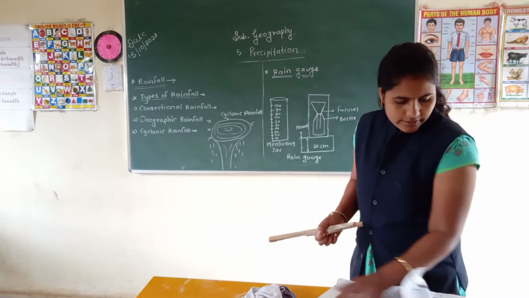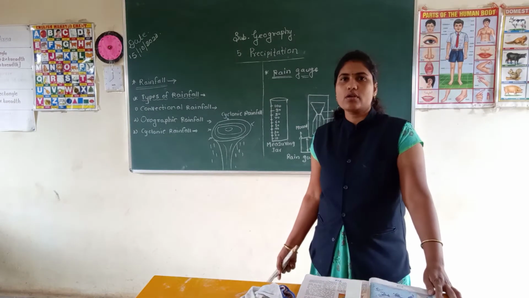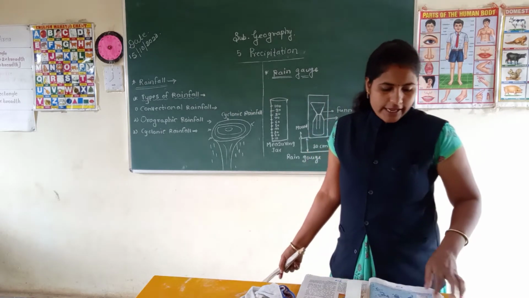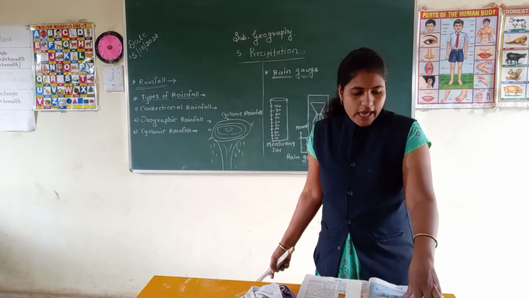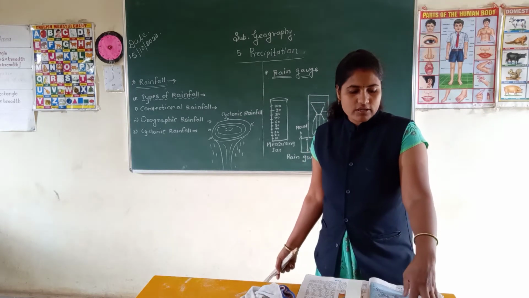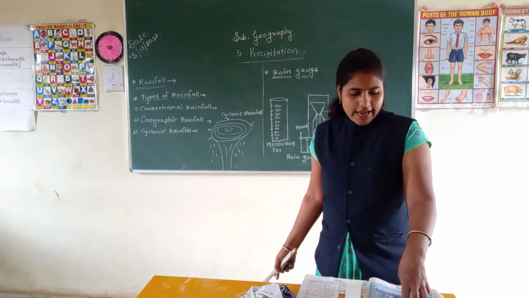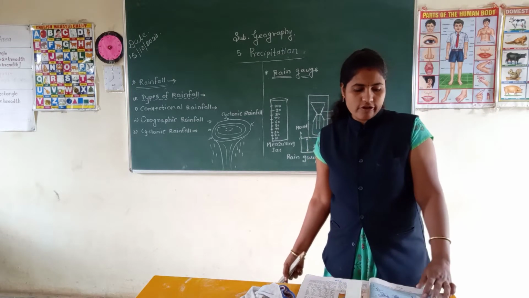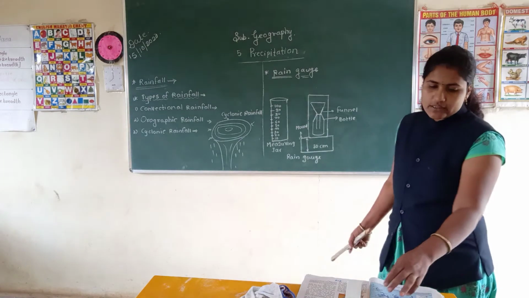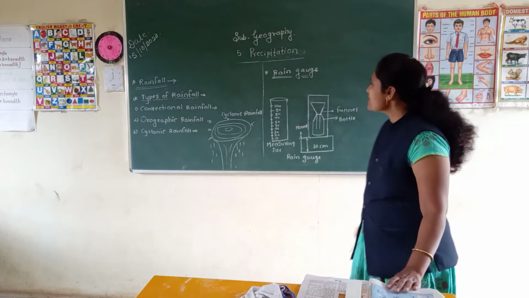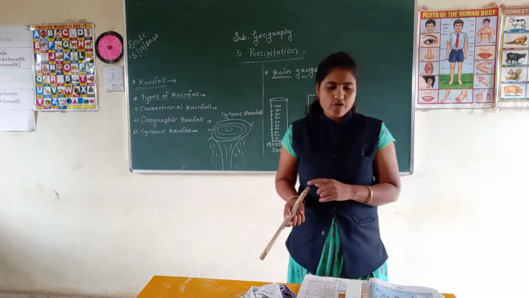I explain again that a cyclone is a specific air formation where the pressure in the area is less than the surrounding region. Air from the surrounding region comes toward the center of the cyclone and starts moving upwards, and as it rises, the temperature of the air reduces. The condensation process occurs. Now see students, this type of rain is found in a tropical region. Which area? Tropical area.